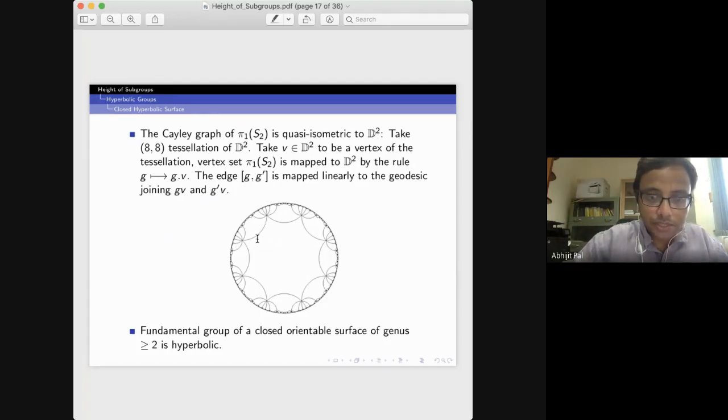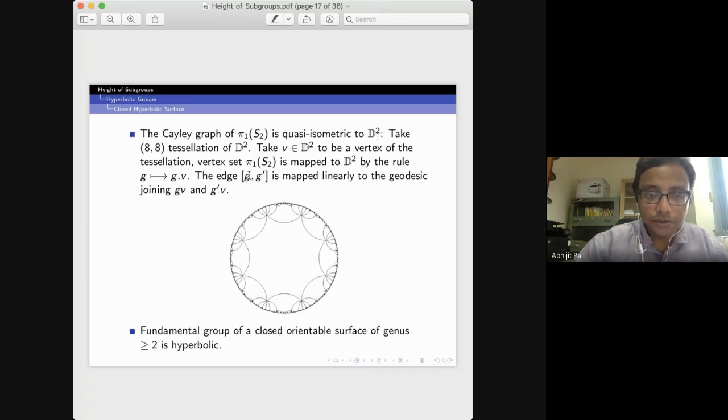And the one-skeleton of this tiling is in fact the Cayley graph of this fundamental group of the genus 2 surface. You can give a map from this Cayley graph of pi1 of S2 to this Poincare disk via this assignment.